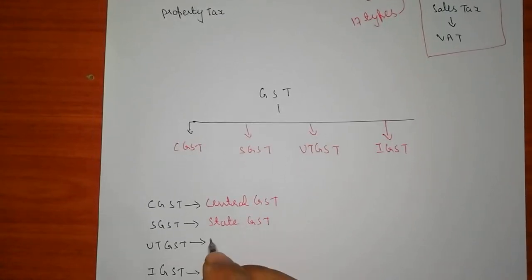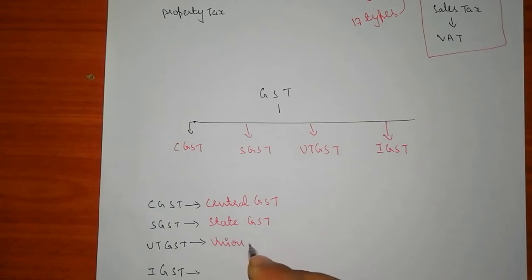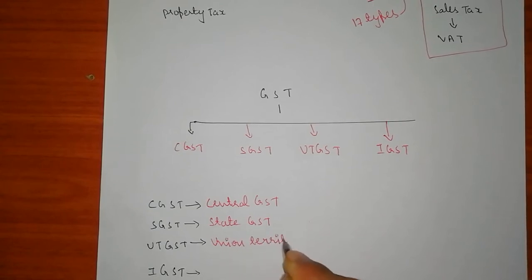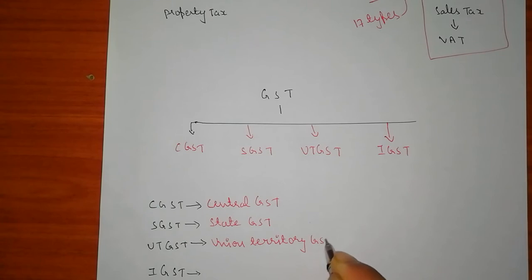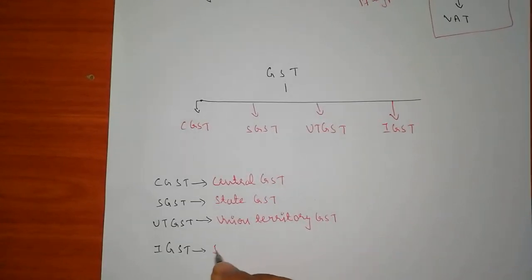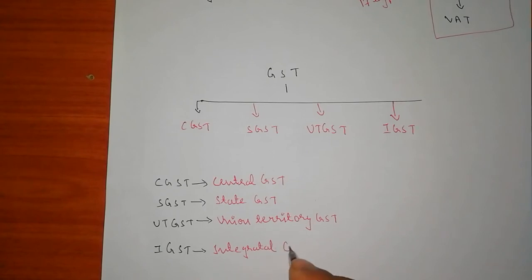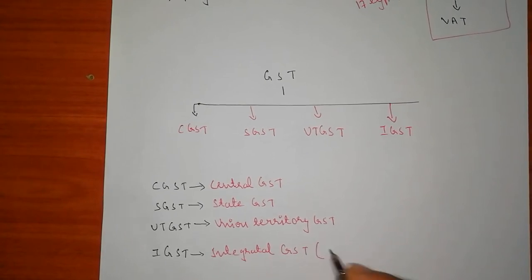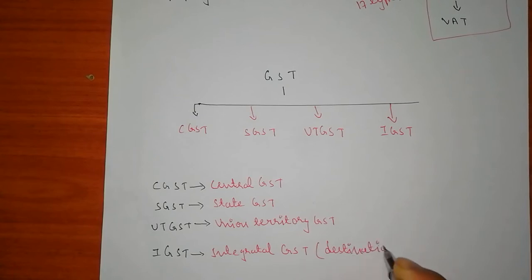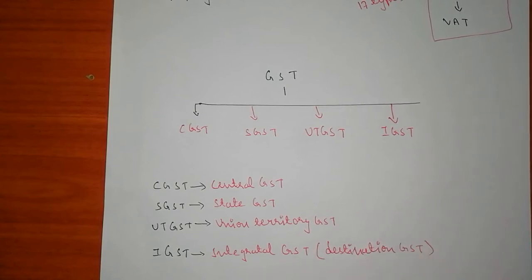What is UT? Union Territory GST. And IGST is Integrated GST. This is also known as Destination GST. We will discuss destination GST.